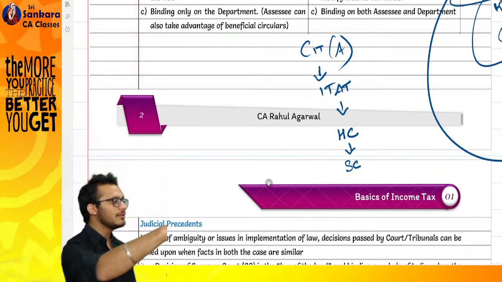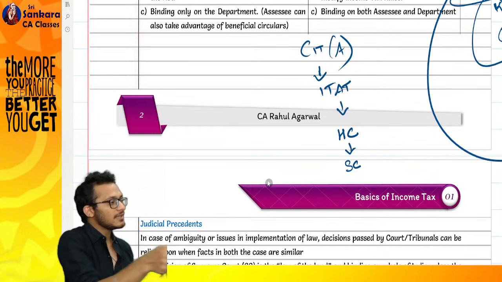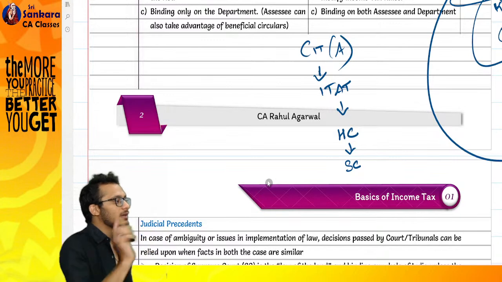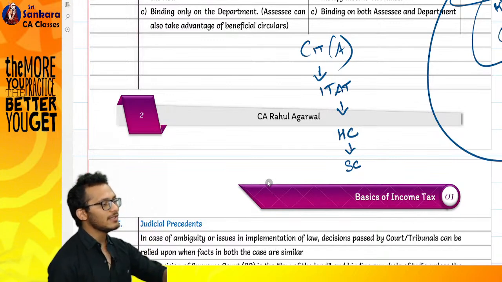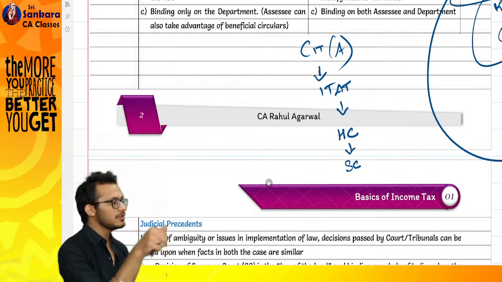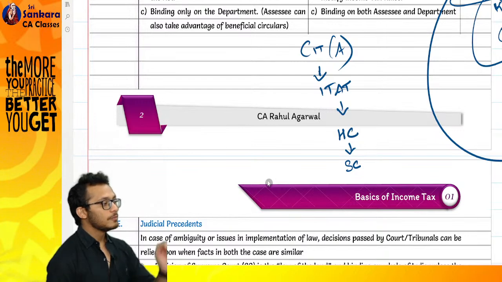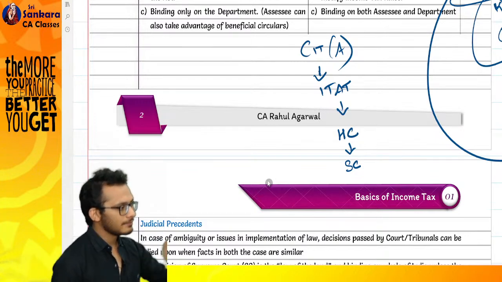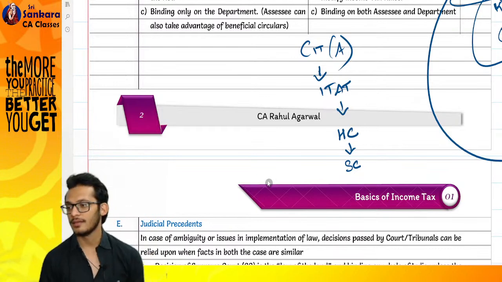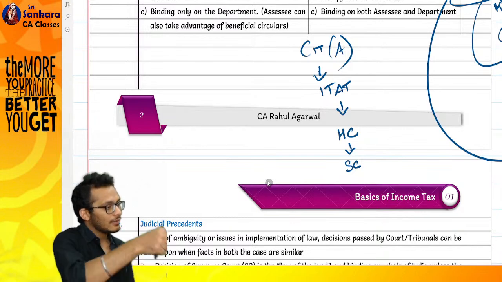Today you said 1 plus 1 is 2. The Supreme Court said 3 minus 1 is also 2. What has it done? It has interpreted the law which you created. Tomorrow, if the Act comes and says, no, boss, let's make 3 minus 1 as 4, is the Supreme Court decision still valid? The Supreme Court interpreted what was there in the law at that time. If the law itself has changed, the Supreme Court's interpretation has gone out of the picture. The Supreme Court only interprets what is there in the Act today.